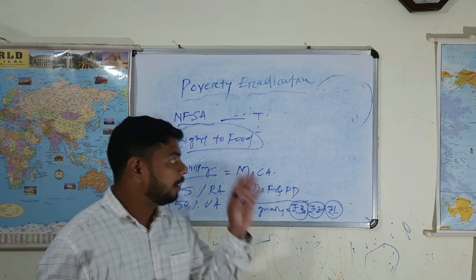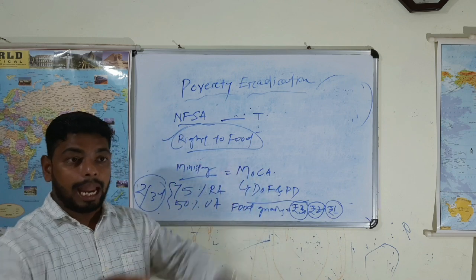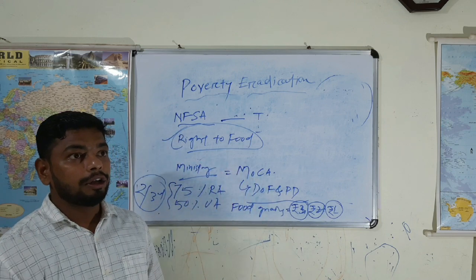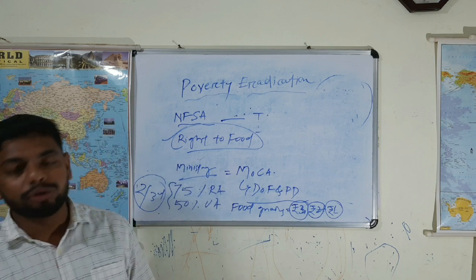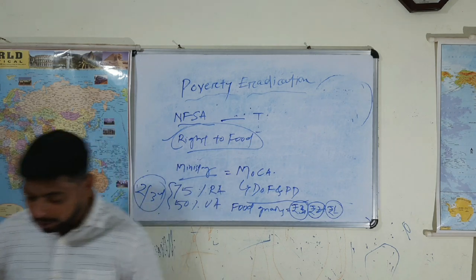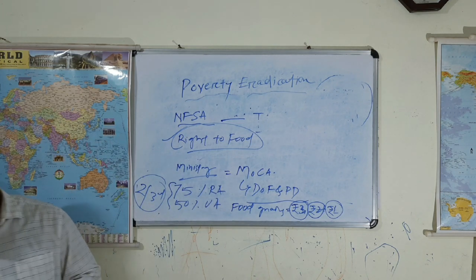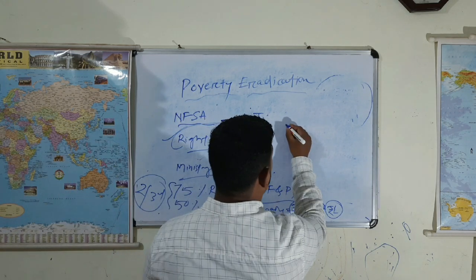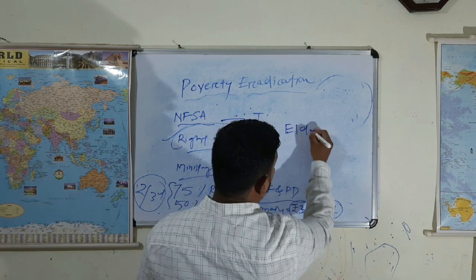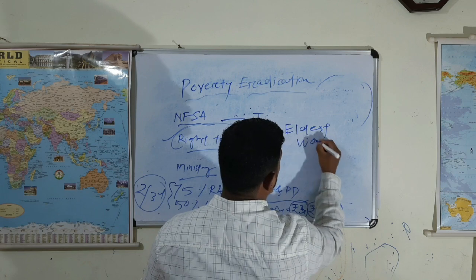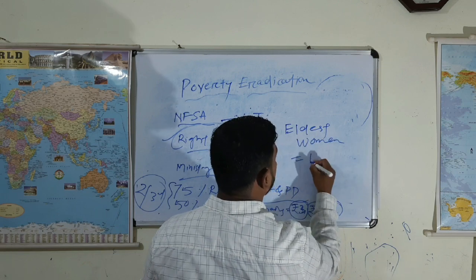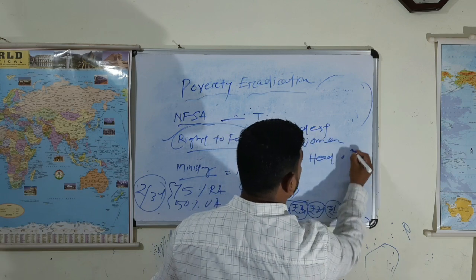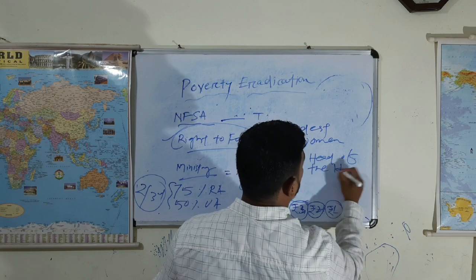Under this, a card would be provided, and under that card, the eldest woman of the household will be treated as the head of the respective household.